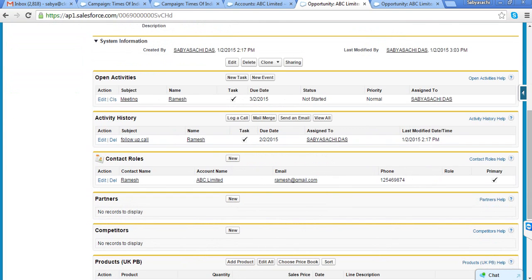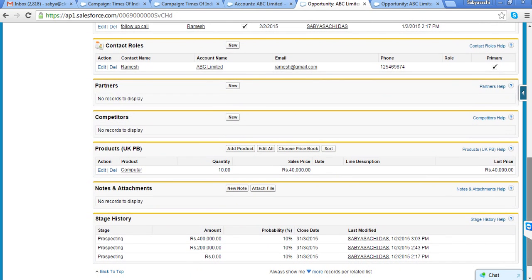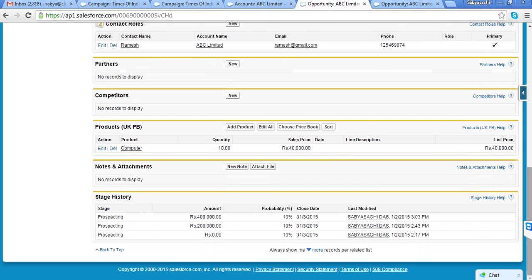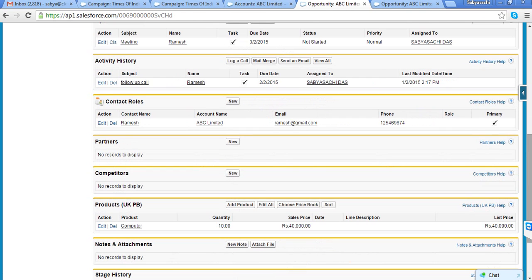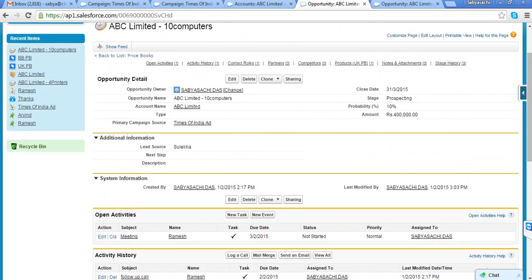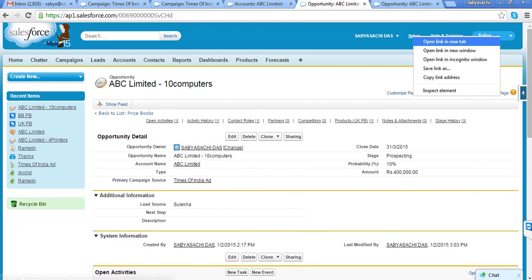Before I show you the discount, right now it is 4 lakhs. I need to send a quotation to my client saying, "Sir, you need to pay 4 lakhs for this." So there is another standard object called quotation, and for this particular product I can send a quotation to that client. Now that particular quotation object is not enabled by default.